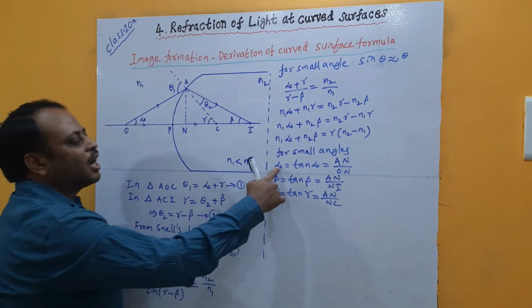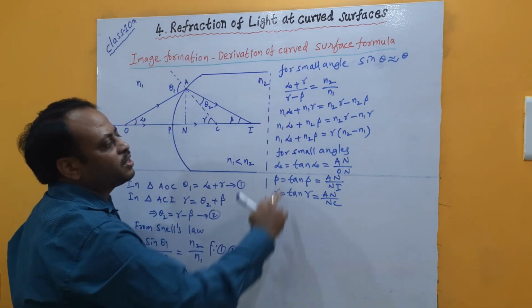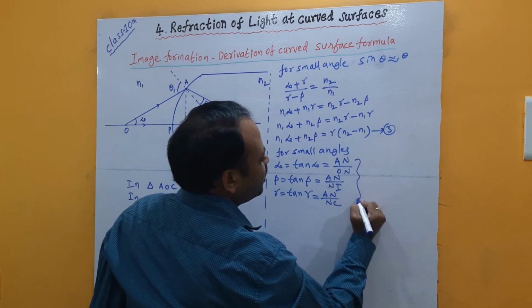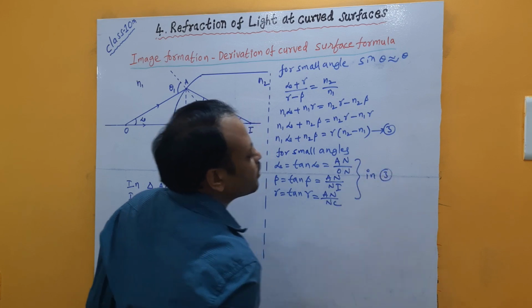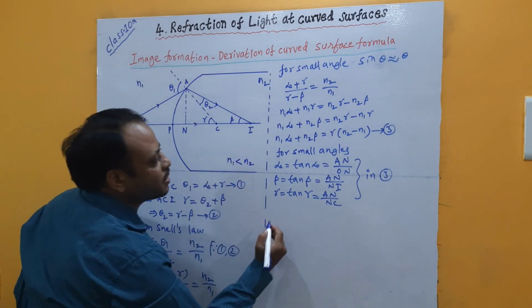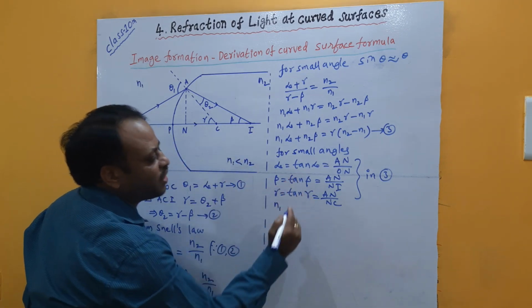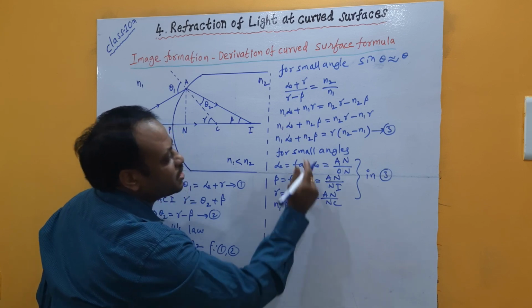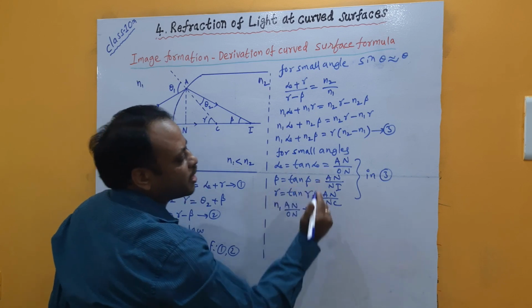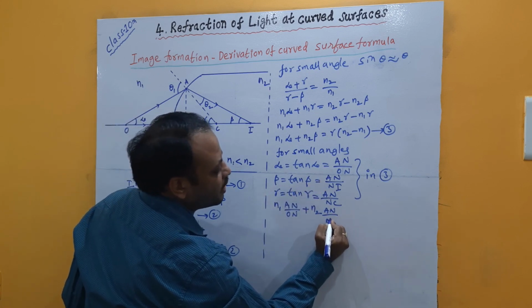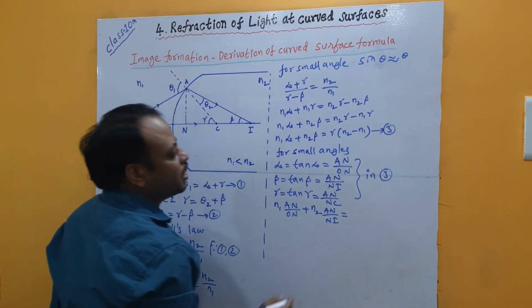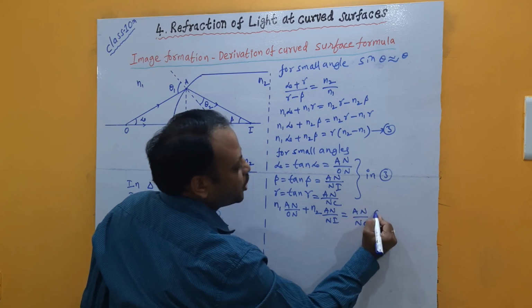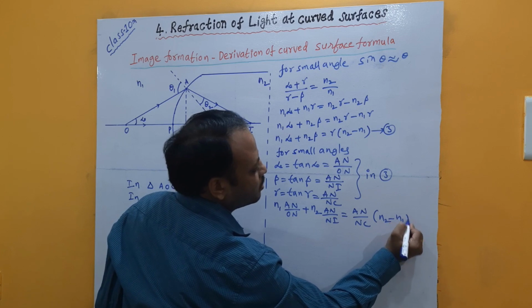Now I substitute alpha, beta, gamma values in the equation which we got here. Suppose we take this as equation number 3. By substituting in equation number 3, we can write n1 into, in the place of alpha, AN by ON, plus n2 into, in the place of beta, AN by NI, is equal to gamma, which can be written as AN by NC, into (n2 minus n1).